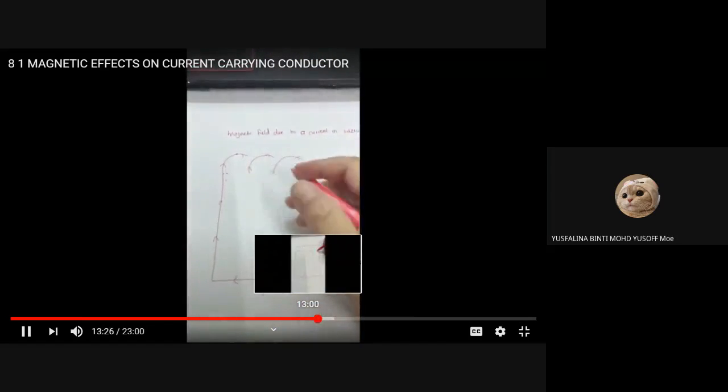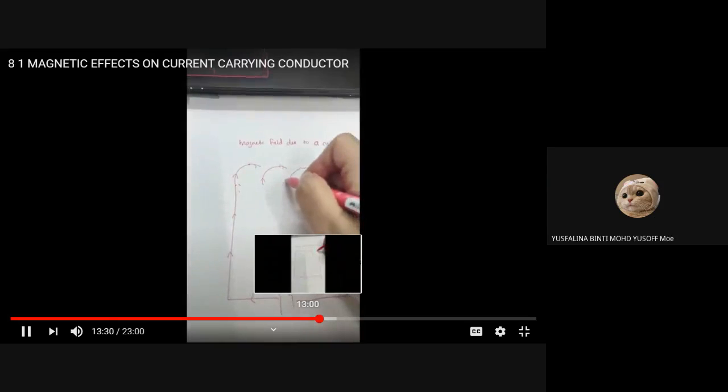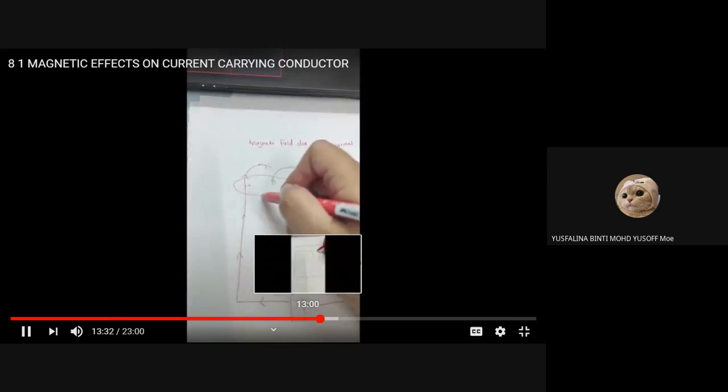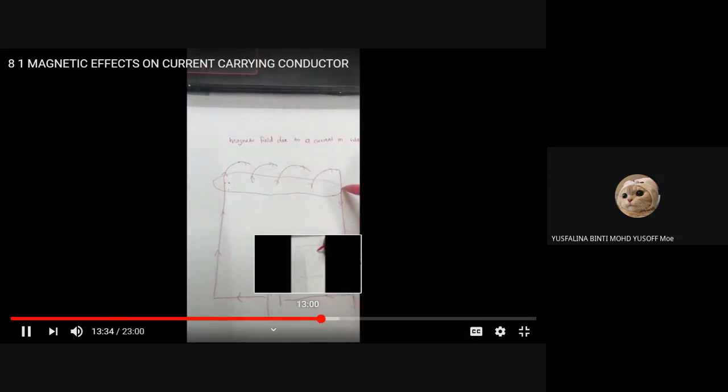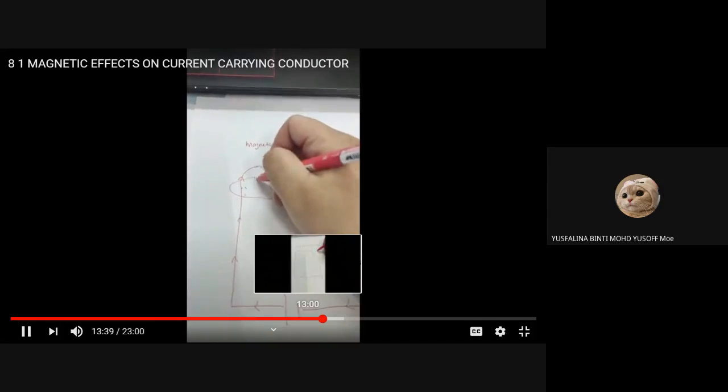anti-clockwise. So you draw a line here, you draw a line here like that. So anti-clockwise is like this.